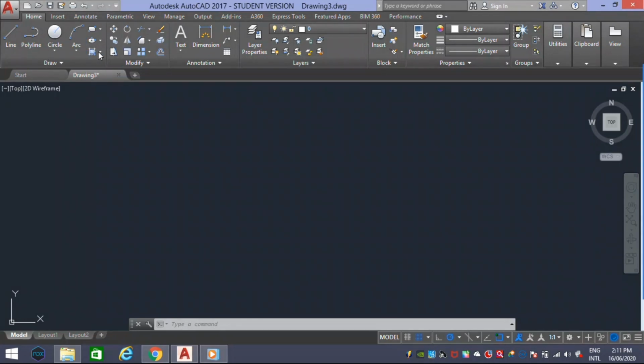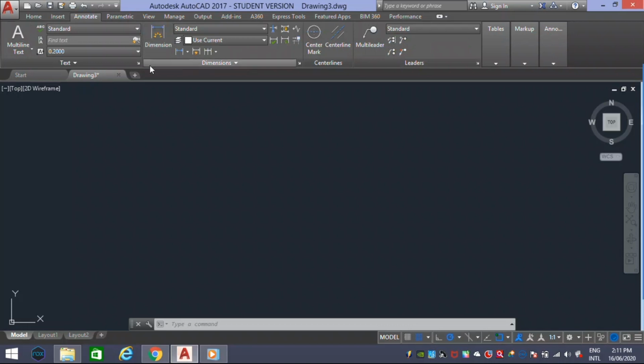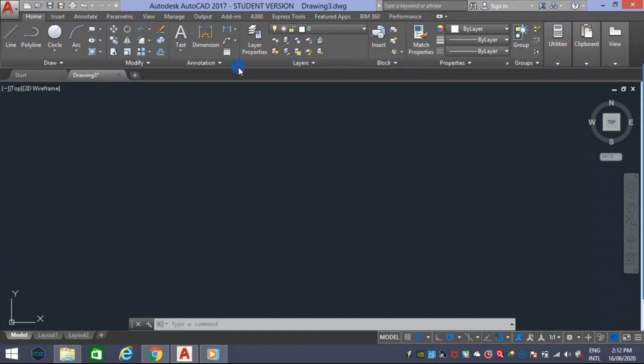Modify. In the course of drafting, if you want any modification like trim, erase, copy, etc., it can be taken from this. Dimension toolbar. After designing, that means drawing and modification, we need to label our designs through dimensions or text. To label dimensions for designs, whether angular or linear, use the dimension toolbar. Next, the fourth one is the layers toolbar. Layers are the primary method for organizing the objects in a drawing.